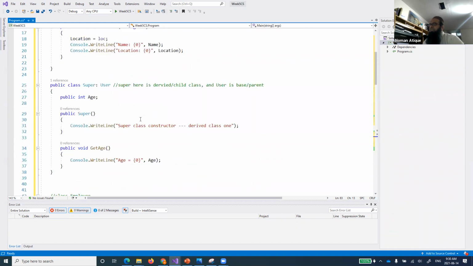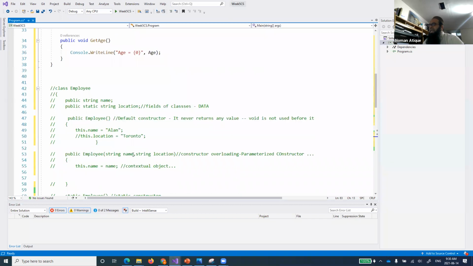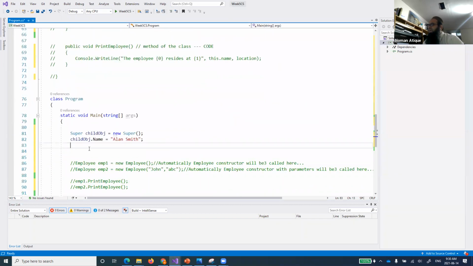The object that I've created is of this super class, and super class does not have name inside it. But I am accessing this name from this child object, because this super class, which is the child class of our user, can access everything over there.